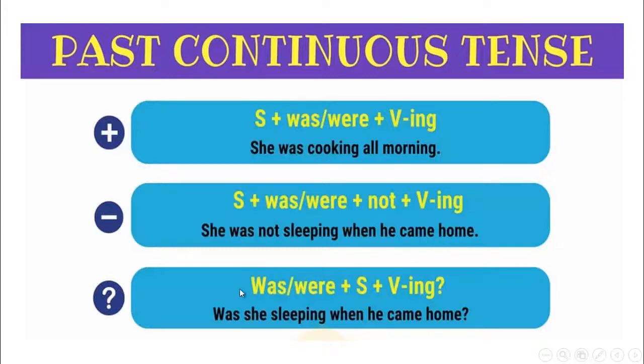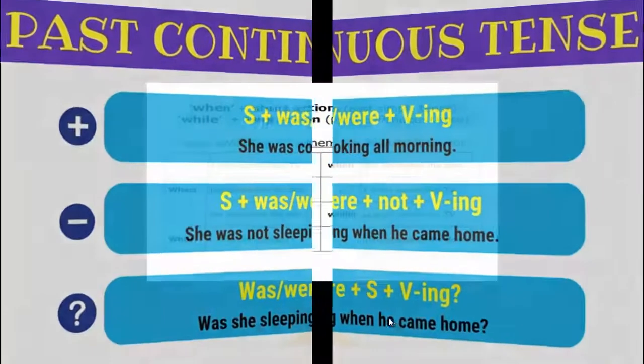If you are going to make a question, it's was, were, plus subject, plus verb-ing. You are going to answer with what? That's right, yes or no. Like, was she sleeping when he came home?